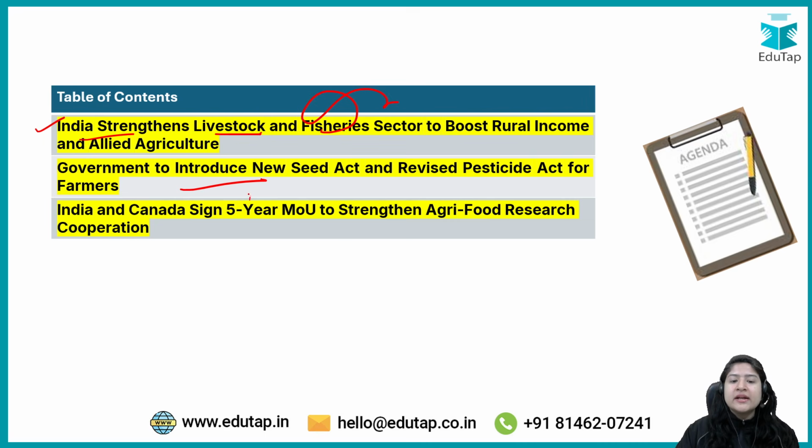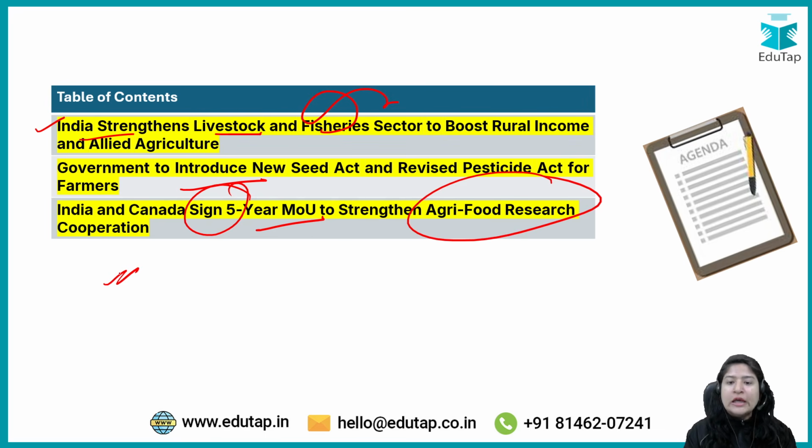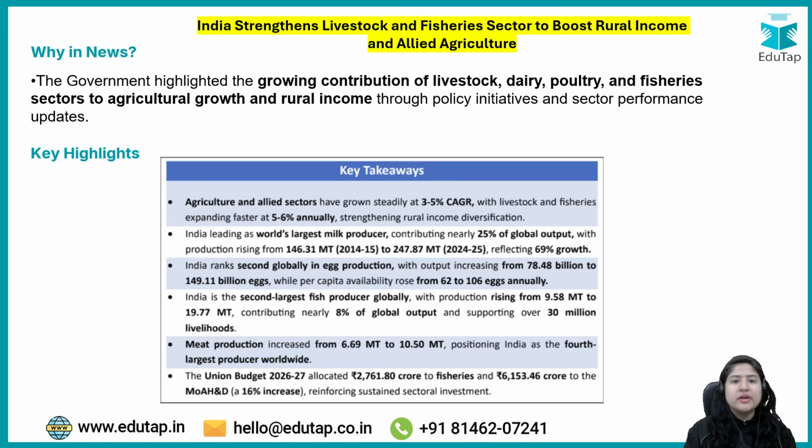And third, India and Canada signed a 5-year memorandum of understanding for strengthening the agriculture and food research cooperation. So what will happen under this particular memorandum of understanding? We are going to look at that. But first, let's talk about this very, very important one. I would say among the three, this is the most important news for this particular session.